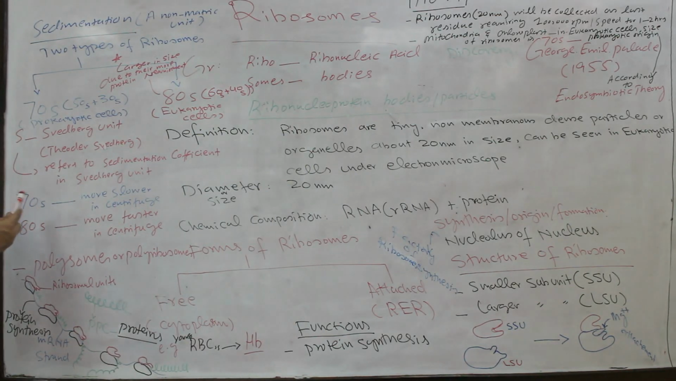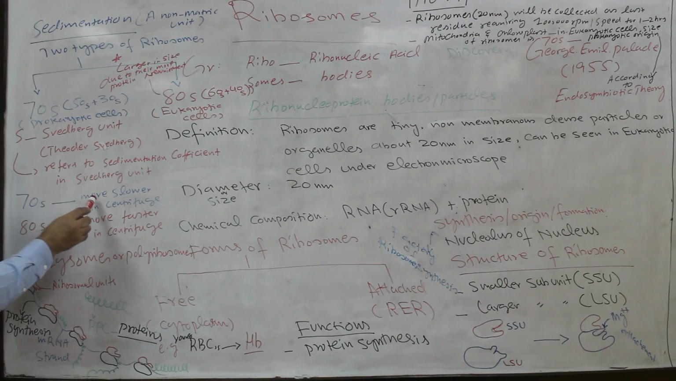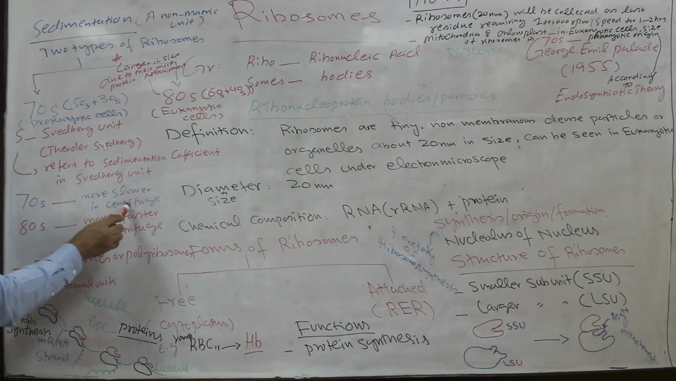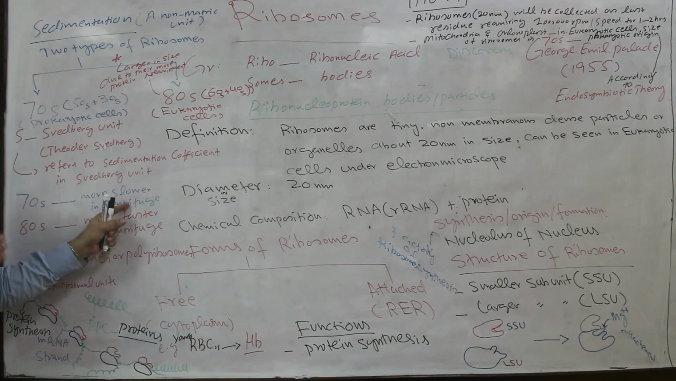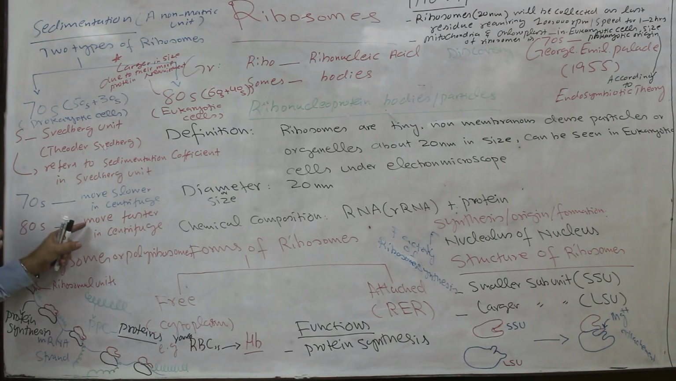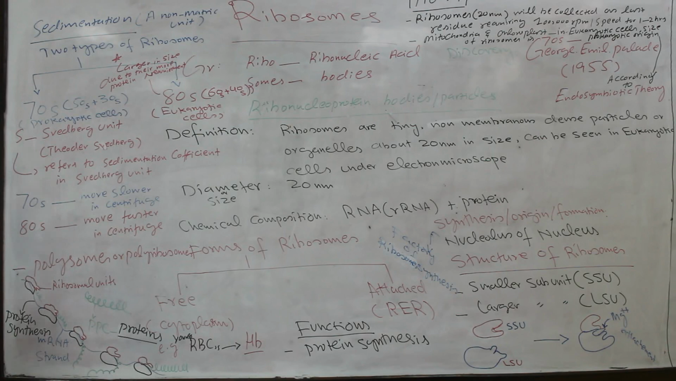According to the sedimentation or centrifugation process, 70S ribosomes, which are smaller in size, will move more slowly during centrifugation. While 80S ribosomes, which are larger in size, will move faster in the centrifugation process. This is revealed from the sedimentation process.